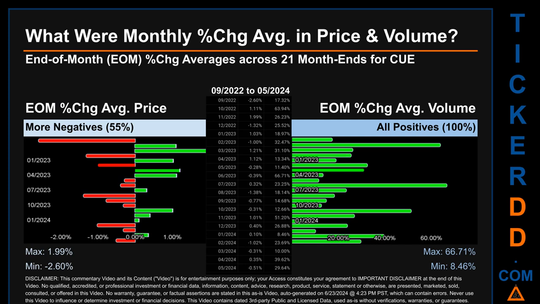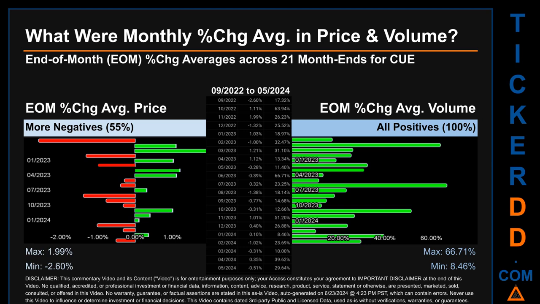From 2022 to 2024, out of 21-month ends, 12 had a negative percentage change in average price. Meaning 55% of month ends saw a negative percentage change in average price. In terms of volume, 22 out of 21 month ends had a positive percentage change. That is 100% of month ends saw a positive percentage change in average volume.